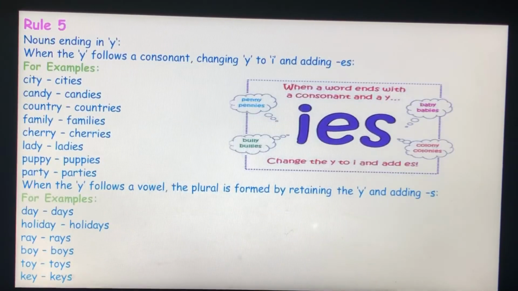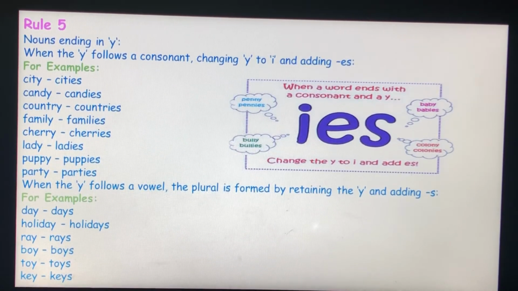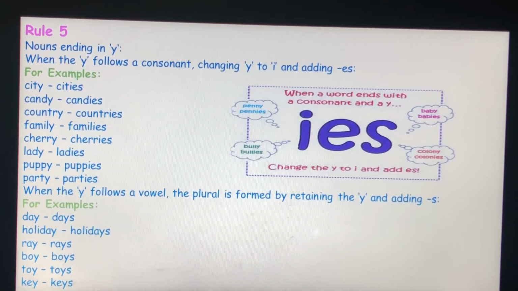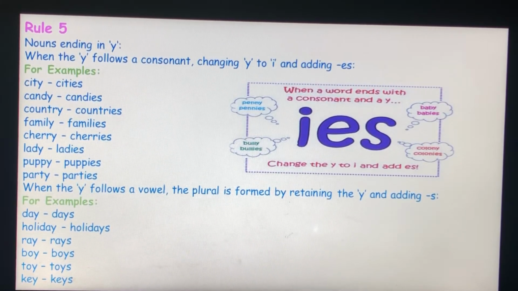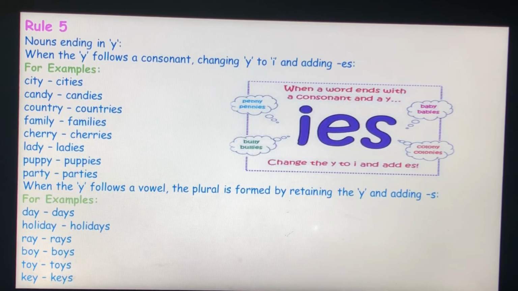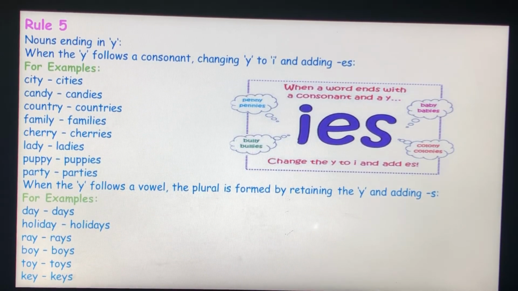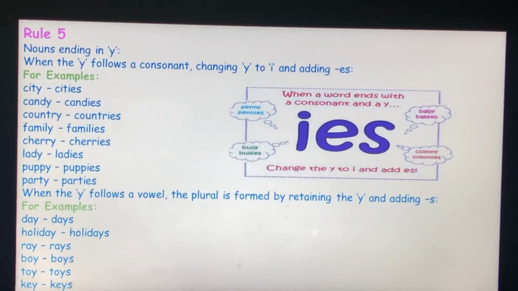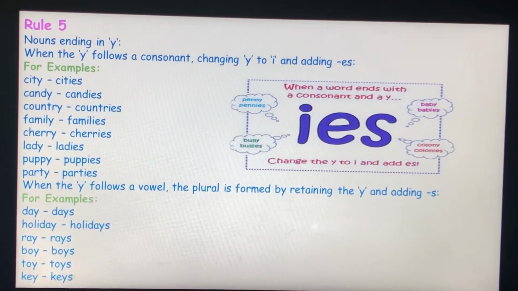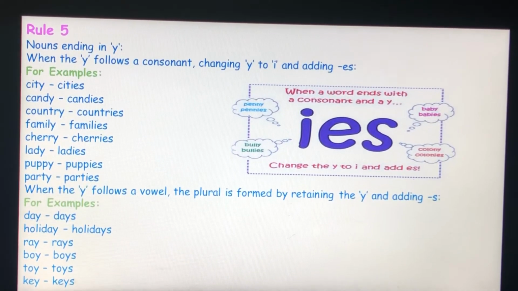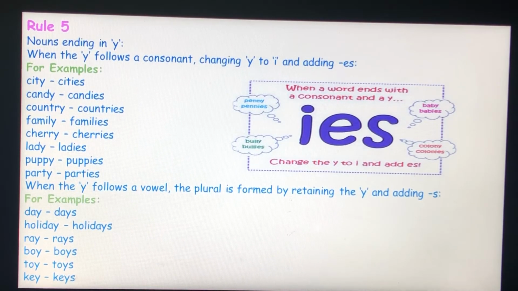Rule 5. Nouns ending in y. When the y follows a consonant, change y to i and add es, so city becomes cities, cherry becomes cherries, puppy, puppies, and so on. When the y follows a vowel, the plural is formed by retaining the y and adding s. Example, day, days, toy, toys, key, keys.